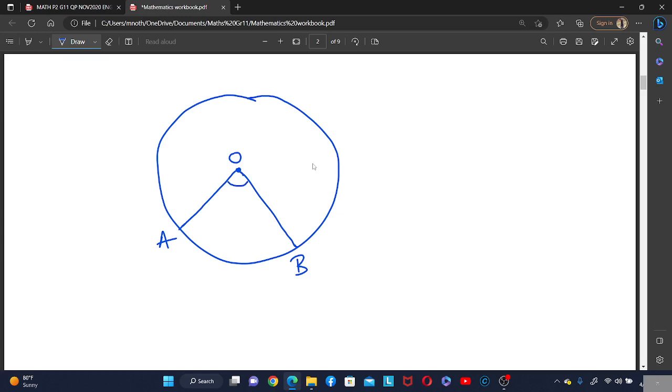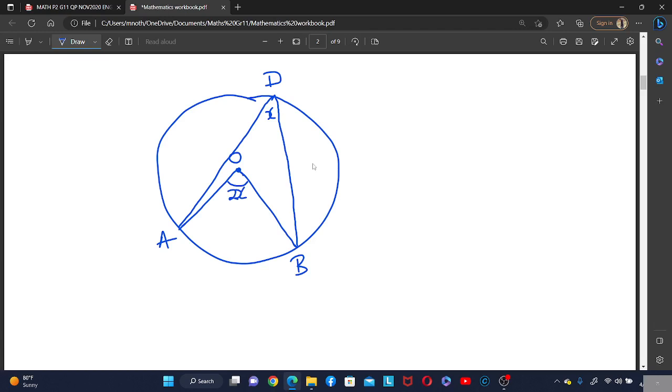and the angle at the circumference, and those angles are created by the same points, therefore the angle at the center is 2 times the angle at the circumference. Meaning that if they are created by the same points, so same points here, it's A and B, then we say that they are equal. So let's say that this one is D. So meaning that if this one is X, this one is going to be 2X.